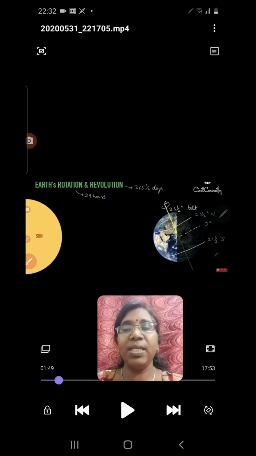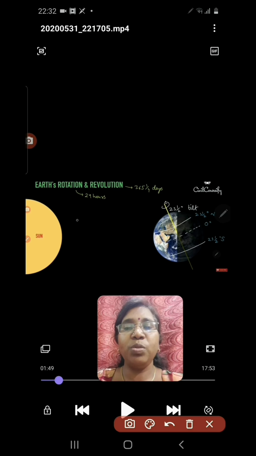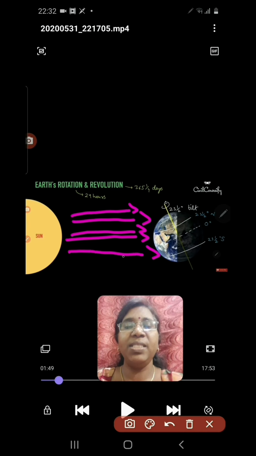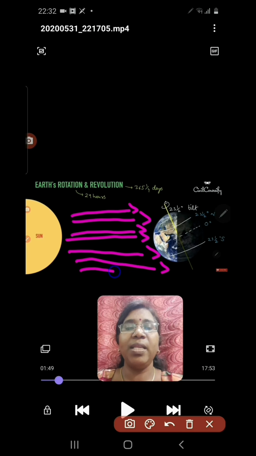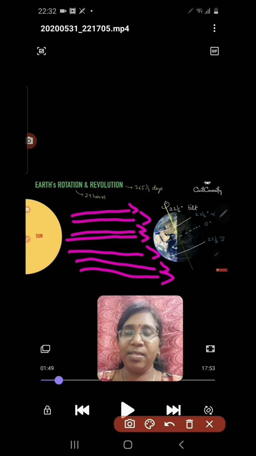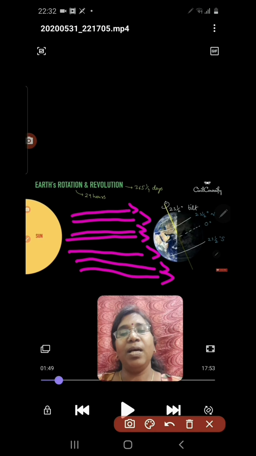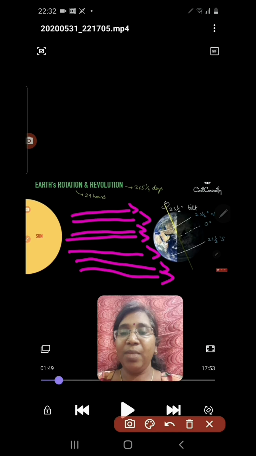So the northern hemisphere is directly exposed to the sun rays. Sun rays are directly falling on the northern hemisphere. At the same time, the southern hemisphere is tilted away from the Sun and is not exposed to direct sun rays. So when the northern hemisphere is tilted towards the Sun, it experiences summer, and the southern hemisphere, tilted away from the Sun, experiences winter.